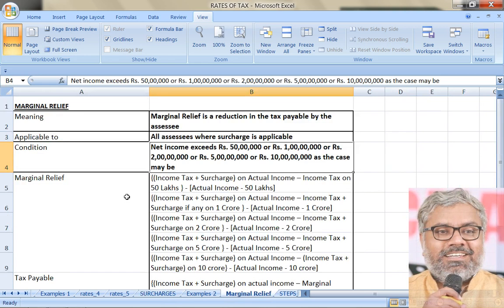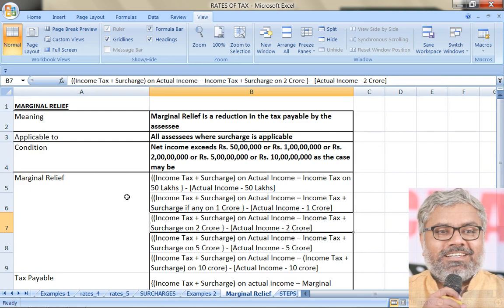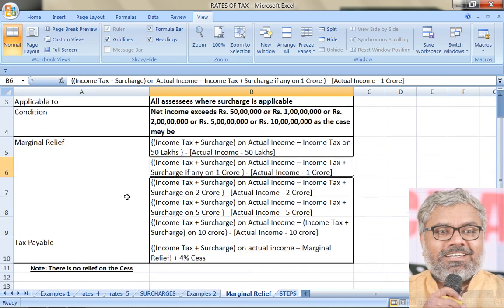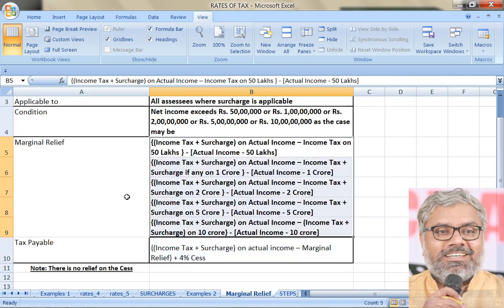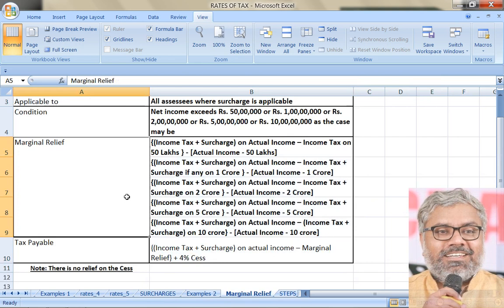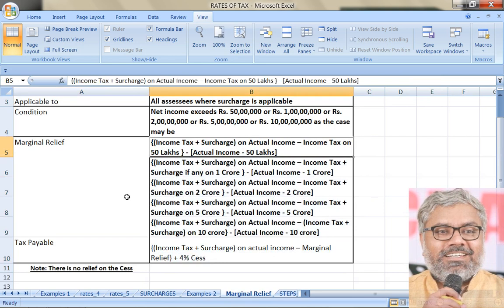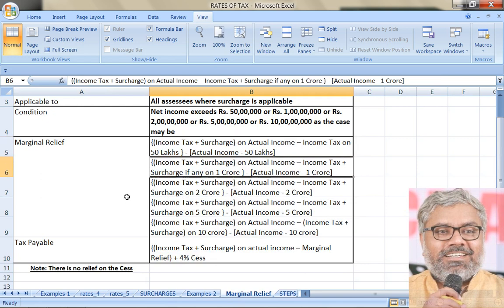So as the case may be, if the net income exceeds these thresholds, then marginal relief can be given if income of the SSE exceeds these thresholds marginally. Then how to calculate marginal relief? This is the formula. You can directly remember it also, because all of them have the same logic. The only thing that changes is the amounts of thresholds. Look at the first one. Let us take one by one. First one, what is it talking about? Income tax plus surcharge on actual income. That has to be calculated first.